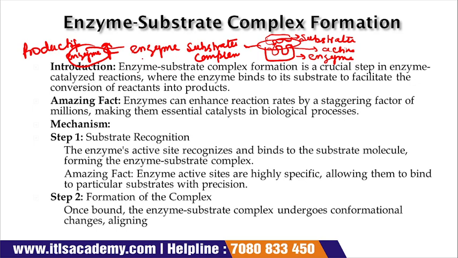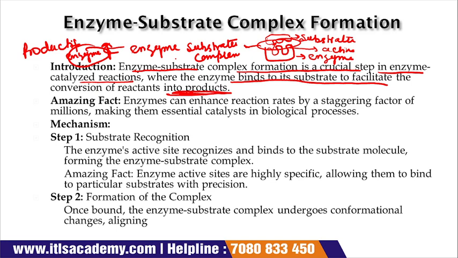Now see the introduction part. Enzyme-substrate complex formation is a crucial step in each enzyme-catalyzed reaction. When an enzyme is used to catalyze a reaction, the most crucial part is when the enzyme binds with the substrate and forms an enzyme-substrate complex.